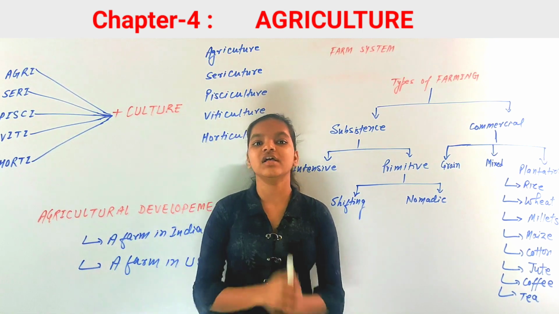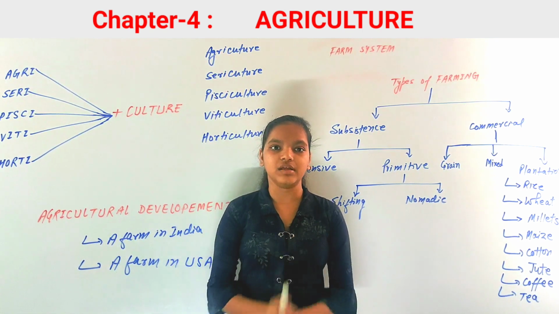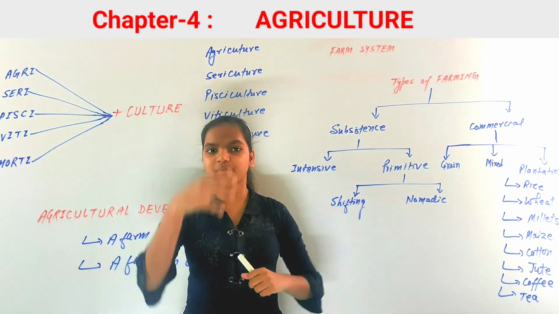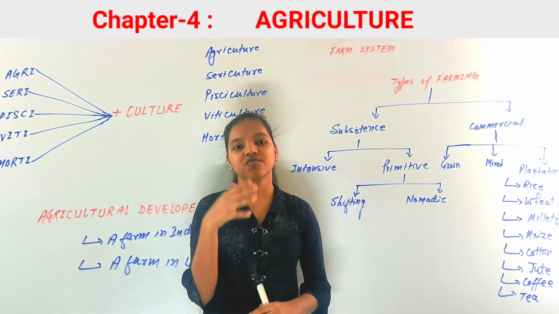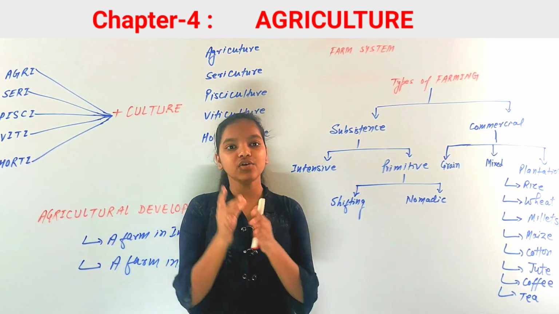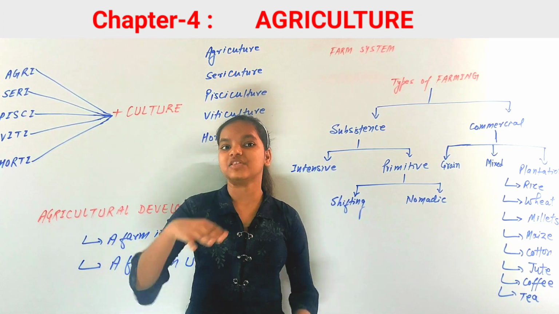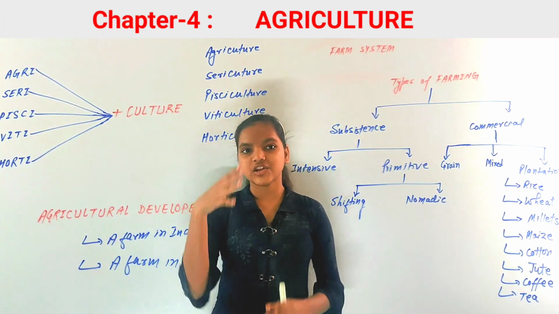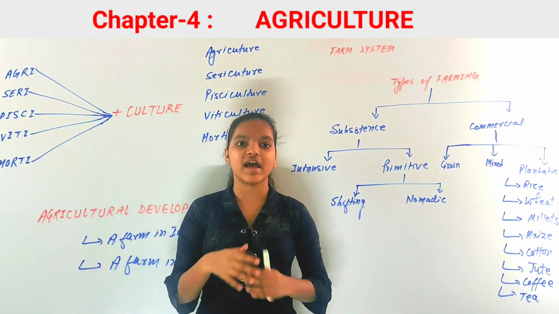So first of all, let us discuss something. You know that a transformation of a plant is done to a finished product, and in doing so there are three stages: primary activities, secondary activities and tertiary activities.